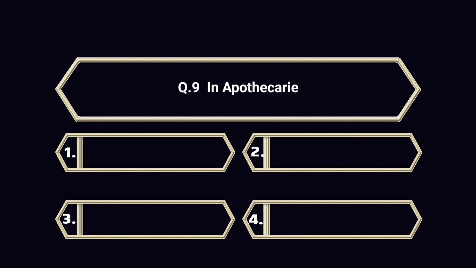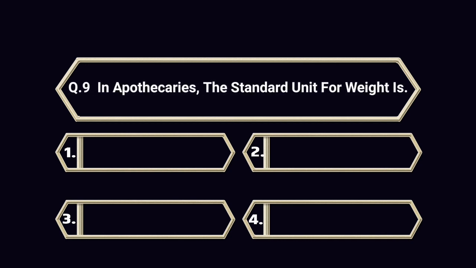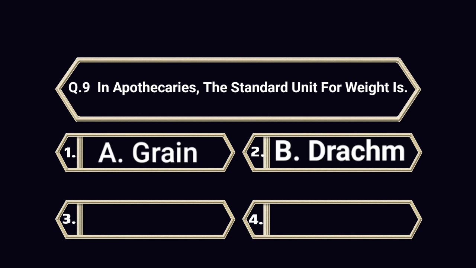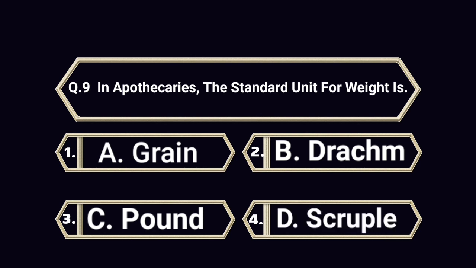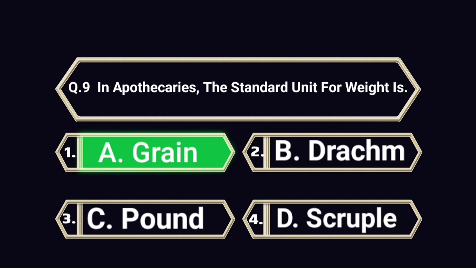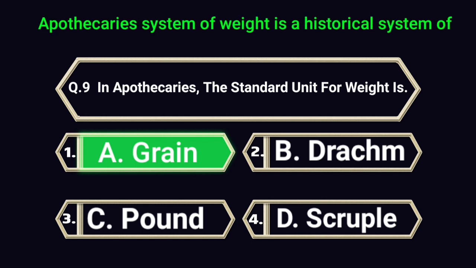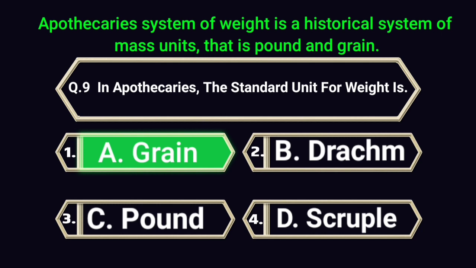Question number 9. In Apothecaries, the standard unit for weight is A. Grain. B. Dram. C. Pound. D. Scruple. Answer is A. Grain. Explanation. Apothecaries' system of weight is a historical system of mass units, that is pound and grain.